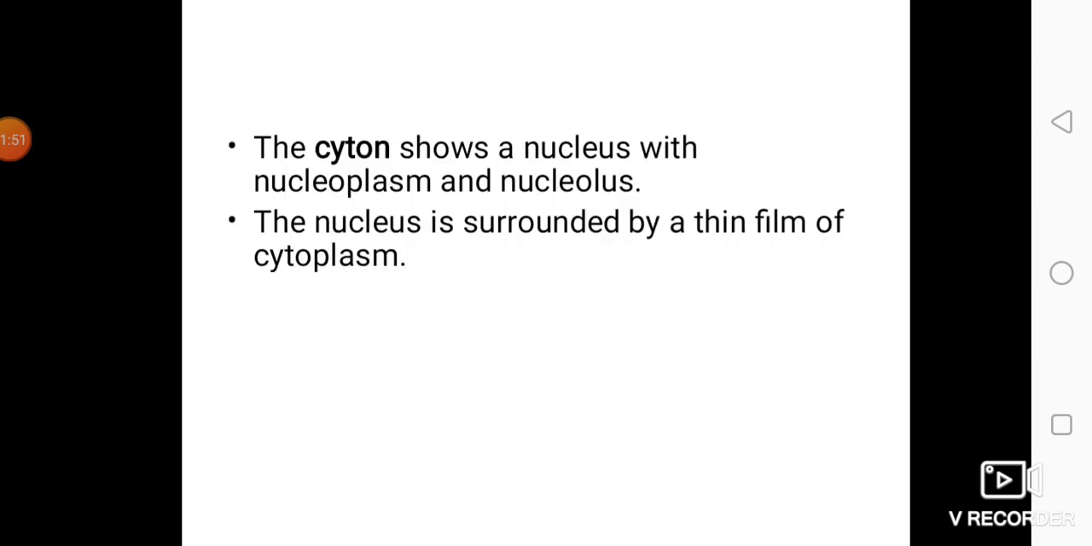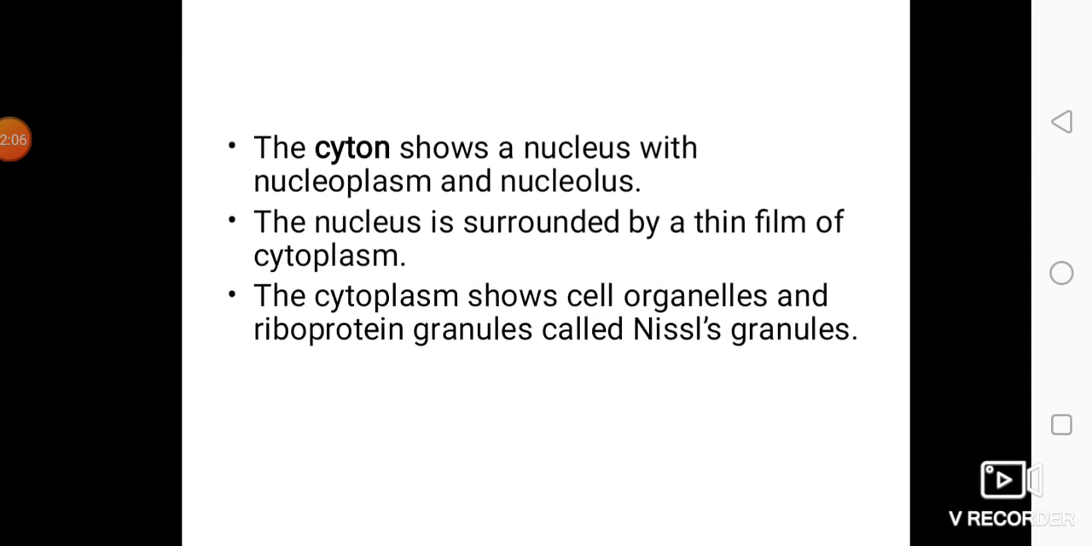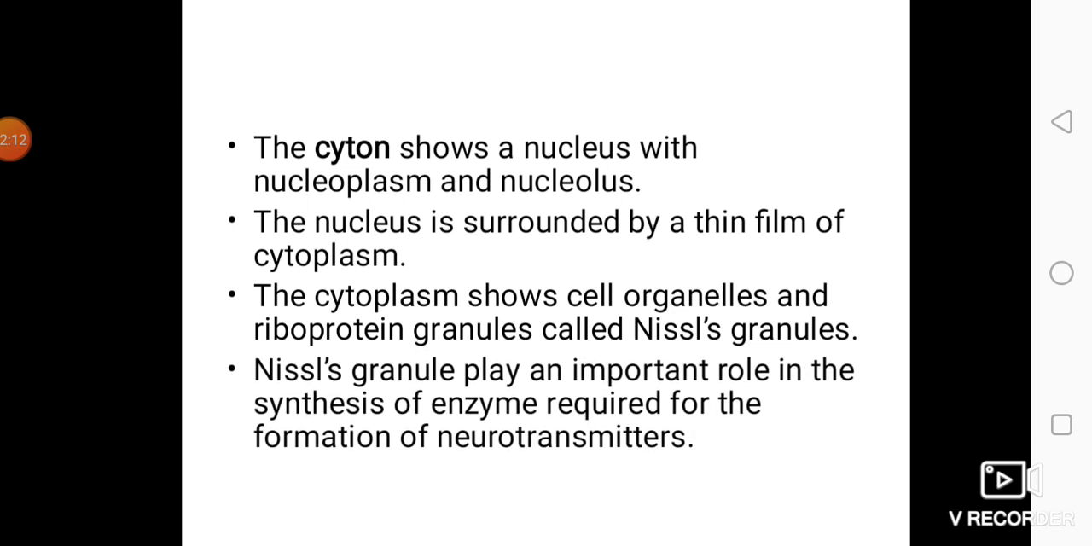The cell body or the cyton shows a nucleus with a nucleoplasm and a nucleolus. The nucleus of the cyton is surrounded by a thin film of cytoplasm. Cytoplasm shows cell organelles and riboprotein granules called Nissl's granules. Nissl's granules play an important role in the synthesis of an enzyme required for the formation of neurotransmitters.